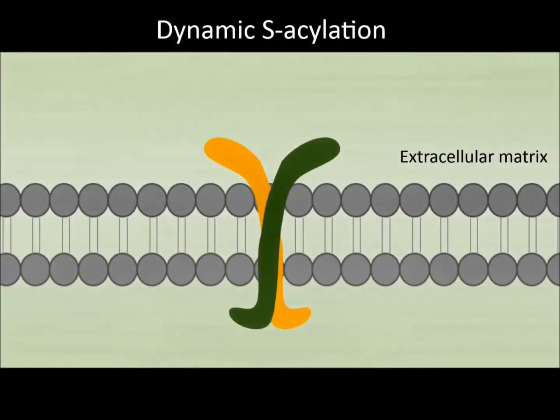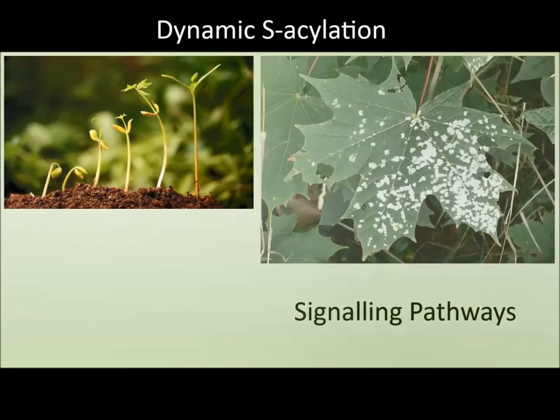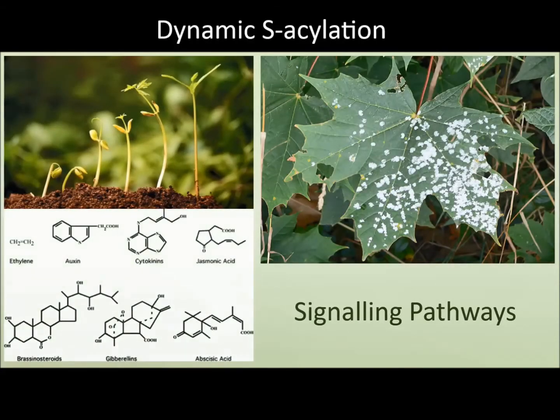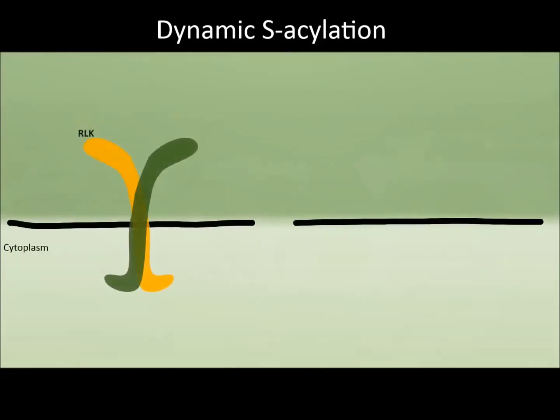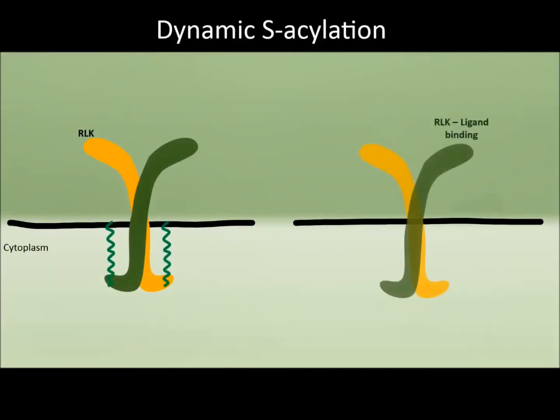Dynamic S-acylation is exhibited in receptor-like kinases, or RLKs, which are the main receivers of extracellular stimuli, thus being part of key signaling mechanisms in plants, controlling its development, pathogen resistance, and hormone signaling. Once bound to a stimulus, RLKs undergo endocytosis and signal from vesicles. It was observed that they are extensively S-acylated in their native state, and S-acylation levels increase upon receptor ligand binding.